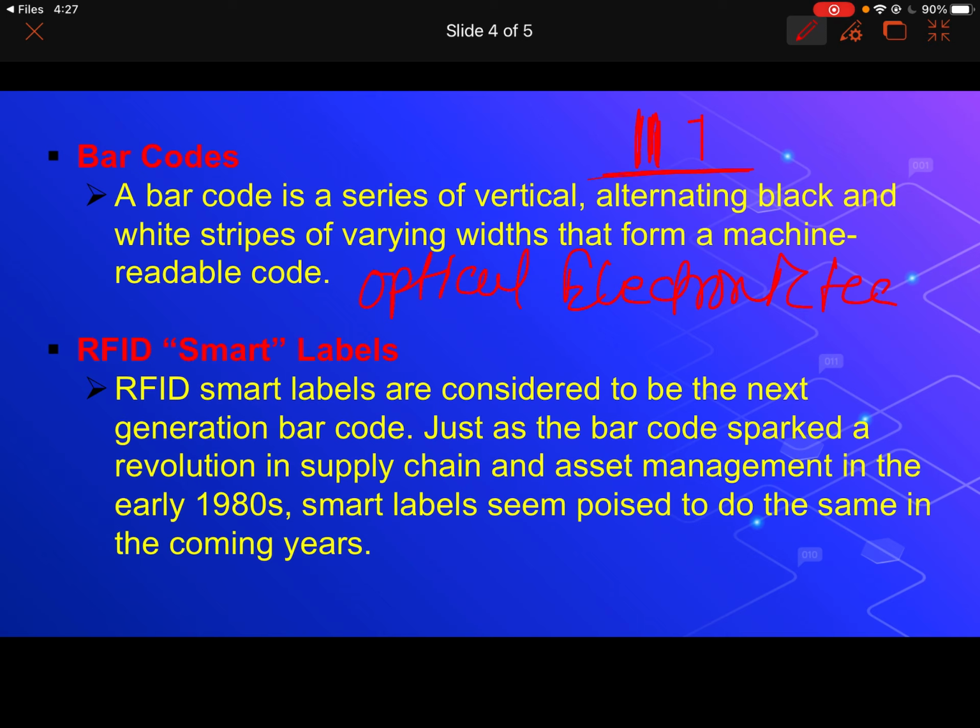Now we know that RFID and RFID smart tags are there. Next are RFID smart labels, which are considered to be the future of technology. When barcodes struck the market, they created a revolution.